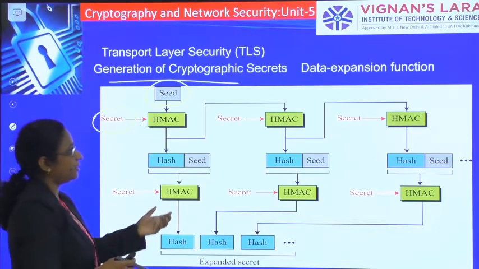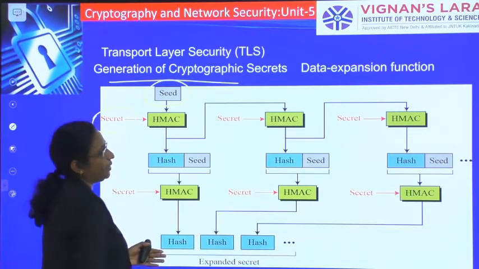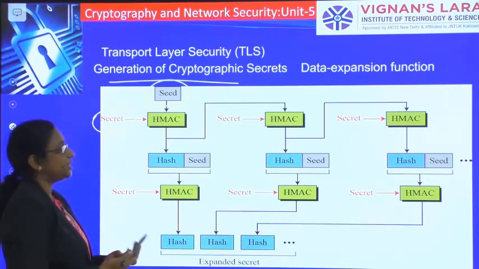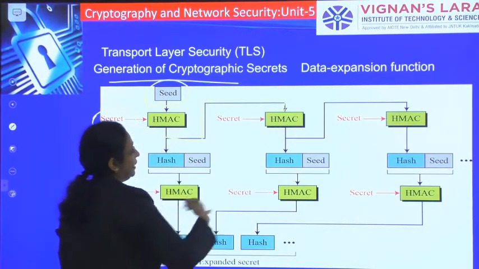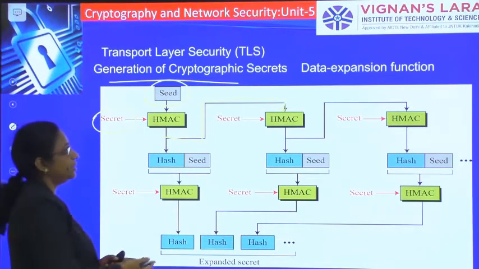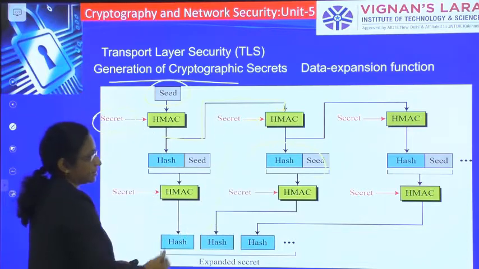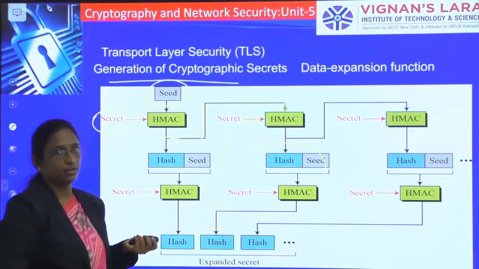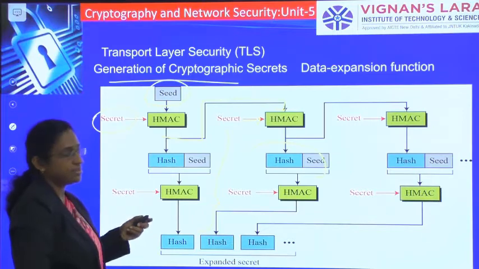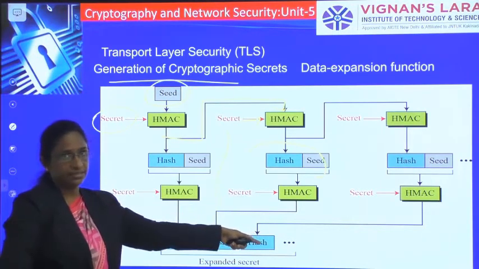Next, for expanding, again you go through a chaining process, where the previous HMAC goes as input to the next hash value. Again you take the secret and do the same process. So this data expansion function is like a chaining process, where the previous value goes as input to the next one.